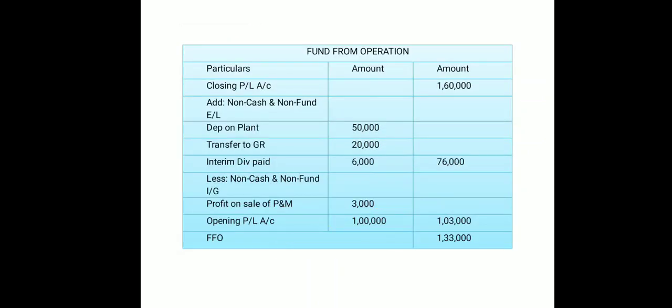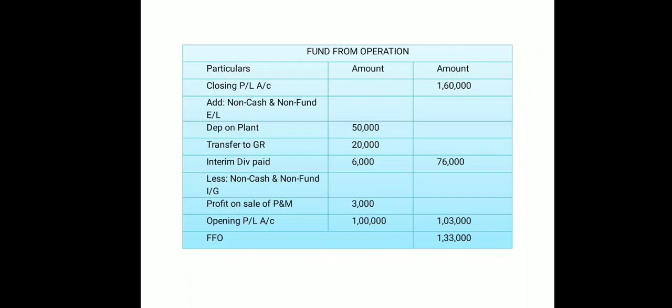Clear? Now next we have to calculate fund from operation. So for fund from operation, we'll first take into consideration your closing profit and loss from the balance sheet. So closing profit and loss is 1,60,000. In that we need to add non-cash, non-fund or non-operating expenses or losses. So we have already discussed which were our non-cash, non-fund or non-operating expenses or losses. The same thing we have to just post here.